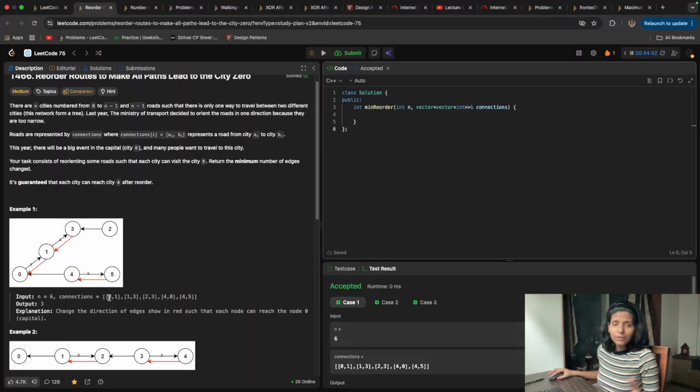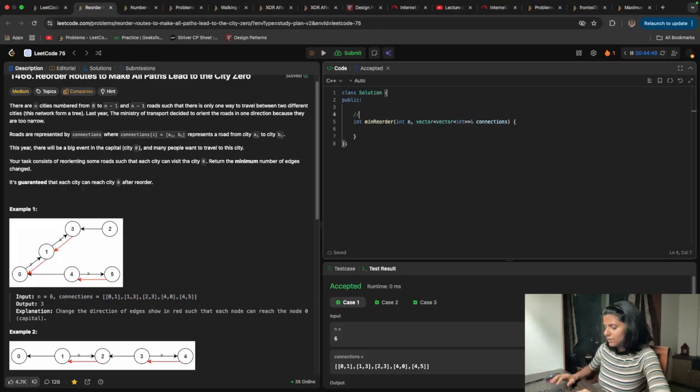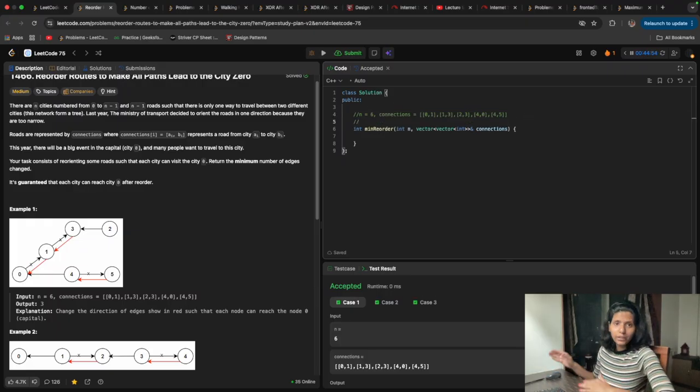Let's take the first example. In this example, n is equal to 6. We have a connection from 0 to 1 and we need to change it to 1 to 0. While making a graph with an adjacency list, as I told you before, we take the first node and push the second node into the adjacency list of that node.